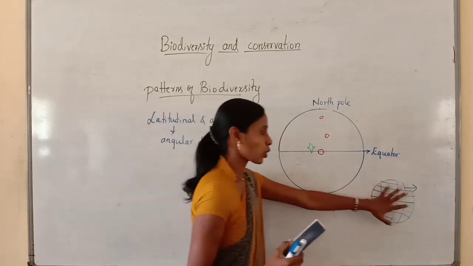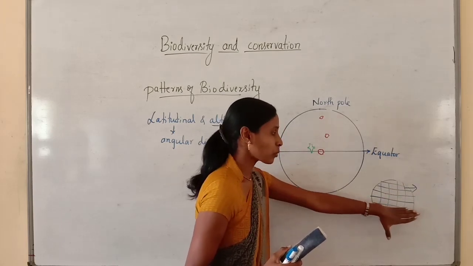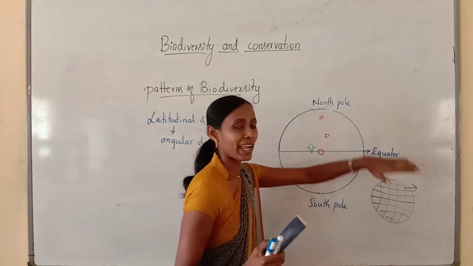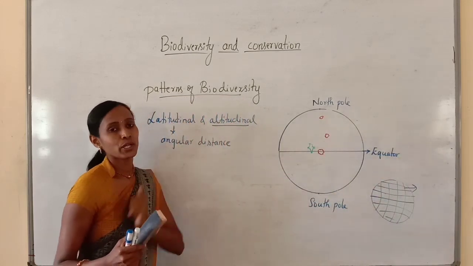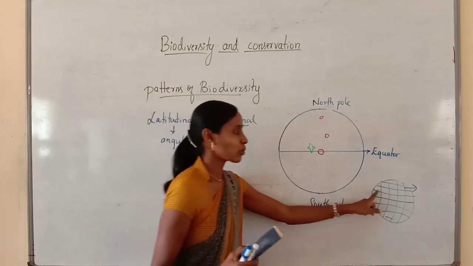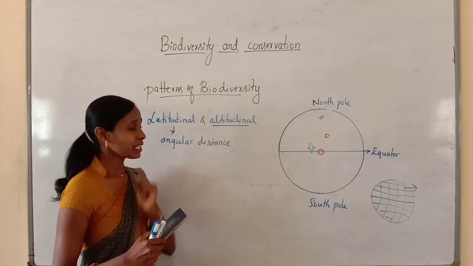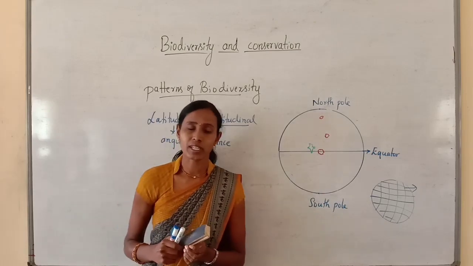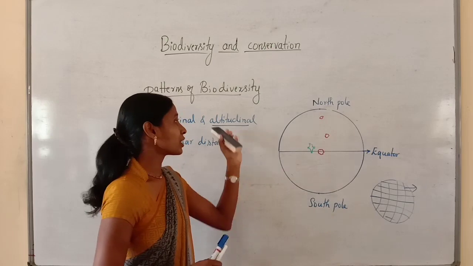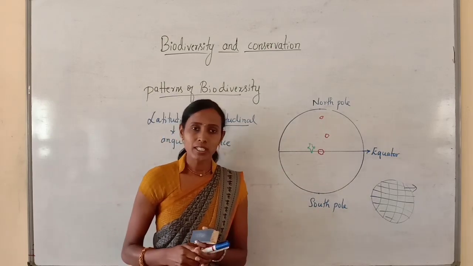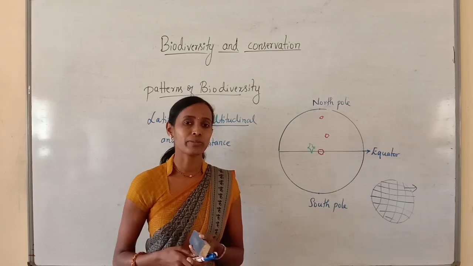When you look at the globe, the water bodies are present everywhere, and from the sea level the height can be measured at any point. That is called altitude, but latitude refers to the angular distance. And I told you species diversity is mainly influenced by the latitudinal gradient and altitudinal gradient. These are different patterns of biodiversity.